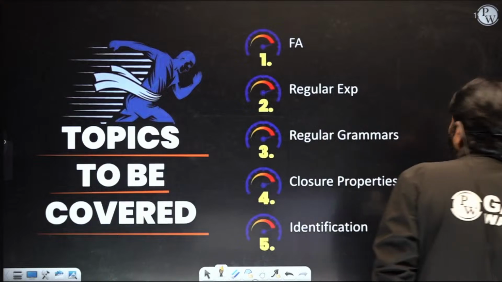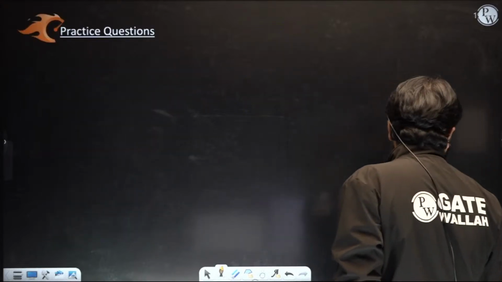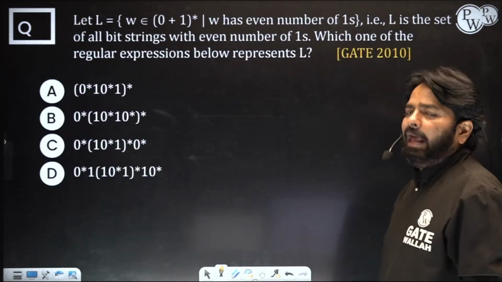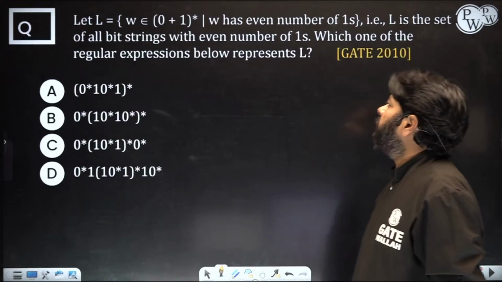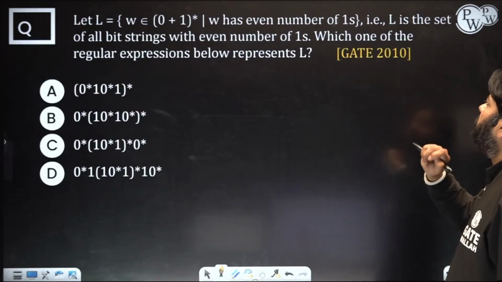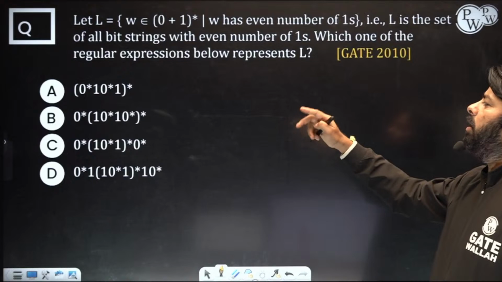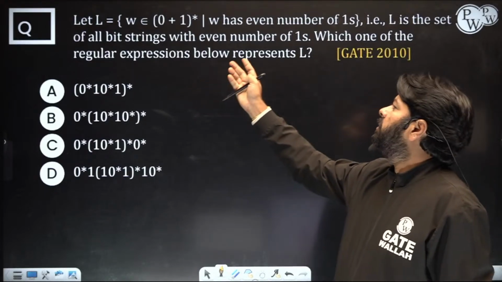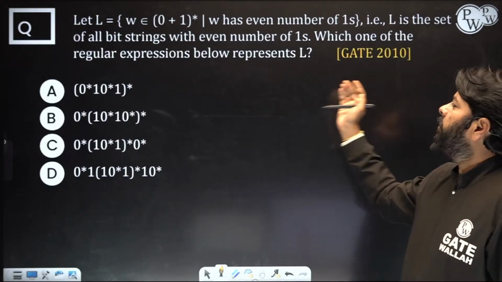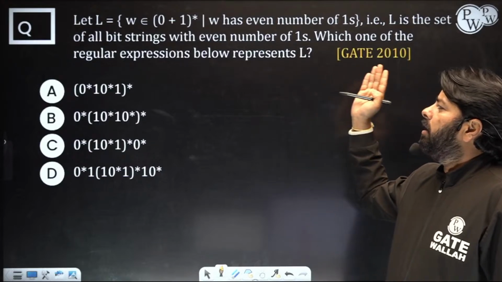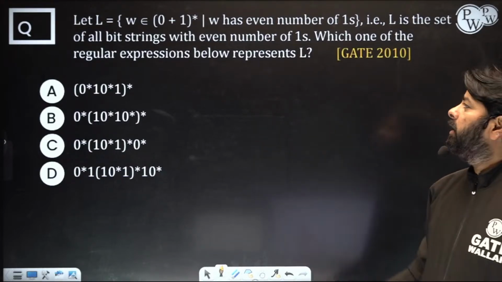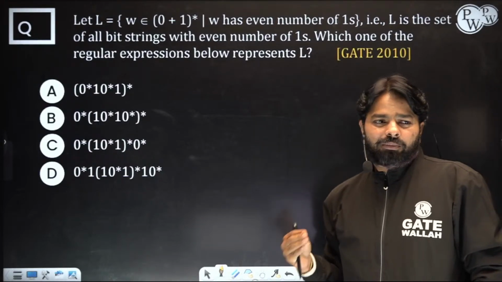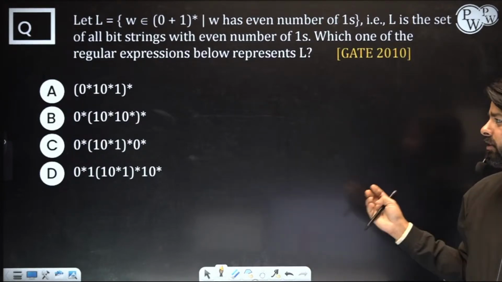Let's begin. First question: you have a language which has an even number of ones. Now L is the set of all binary strings, bit strings, with an even number of ones. Which one of the following expressions below represents L? So for L, you require an even number of ones. So can you answer this question?